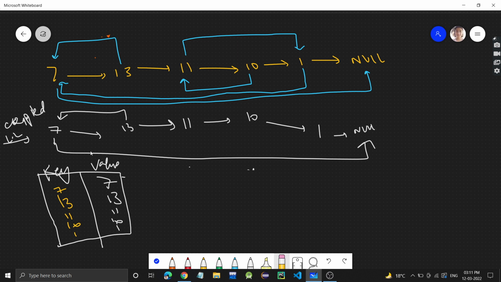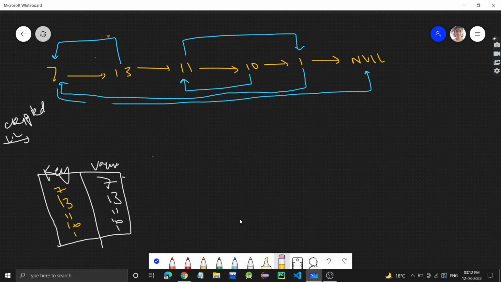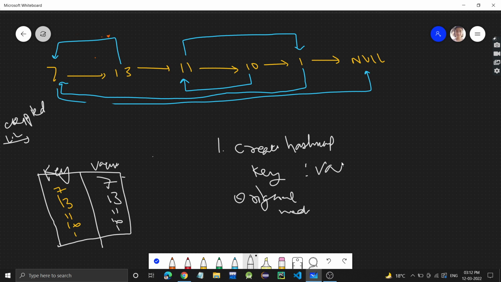Now it's very simple what we need to do. So first step was what? Create hash map. So first step was create hash map, where key is the original node, which is given in the linked list, and value is the copy node which we created.